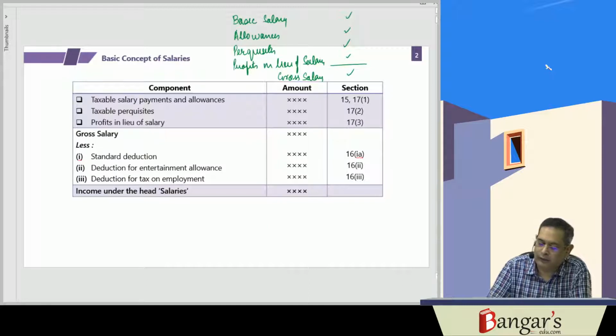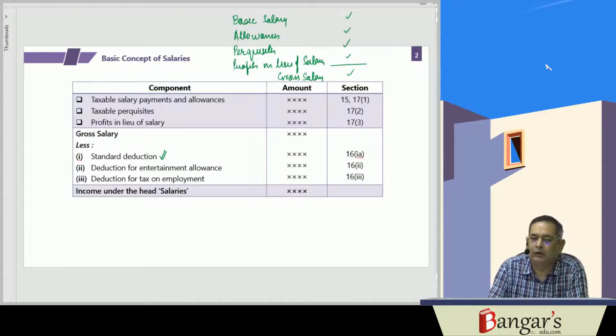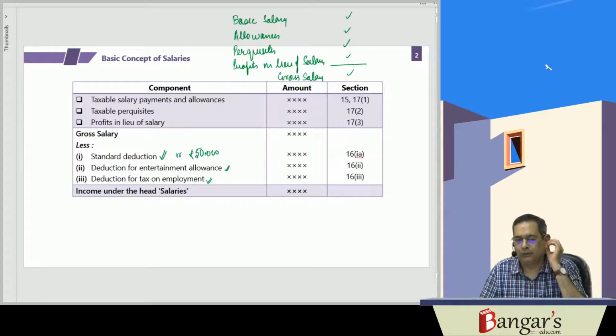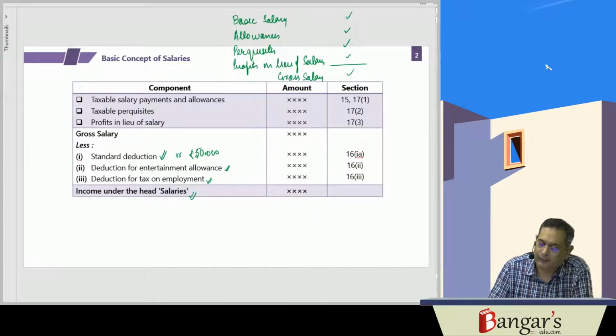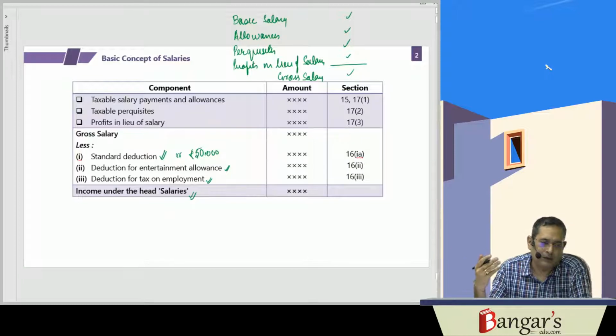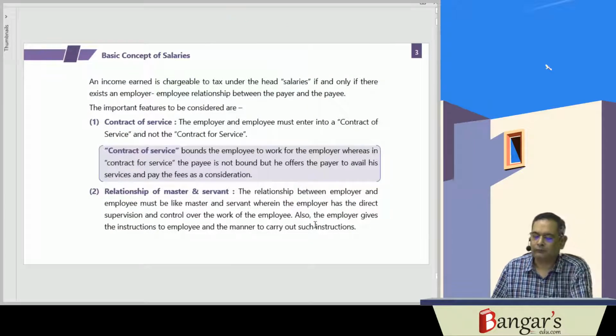And from gross salary, we allow a standard deduction of rupees 50,000 or the salary income, whichever is less. And in case of government employees, deduction is given on account of entertainment allowance and deduction is given for employment tax. Then that is the net salary, or the income under the head salary. So first of all, we will be going with the basic concepts, then we will be discussing how you will be computing the income under the head salaries.